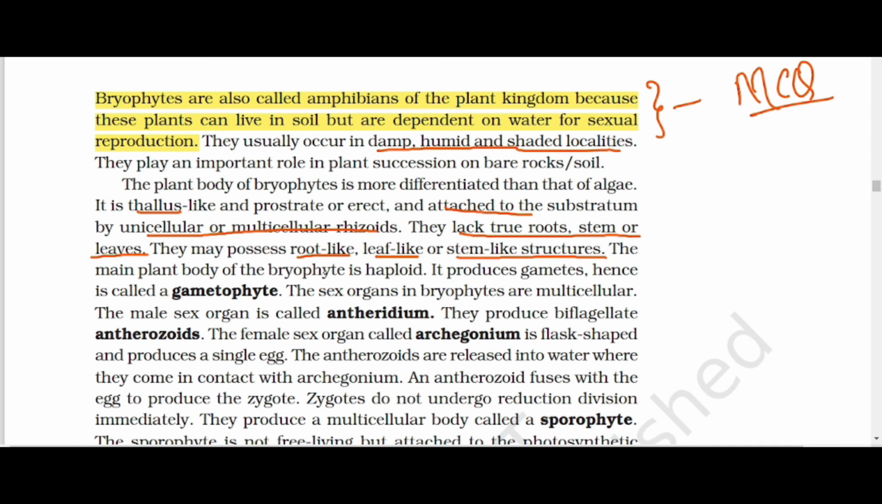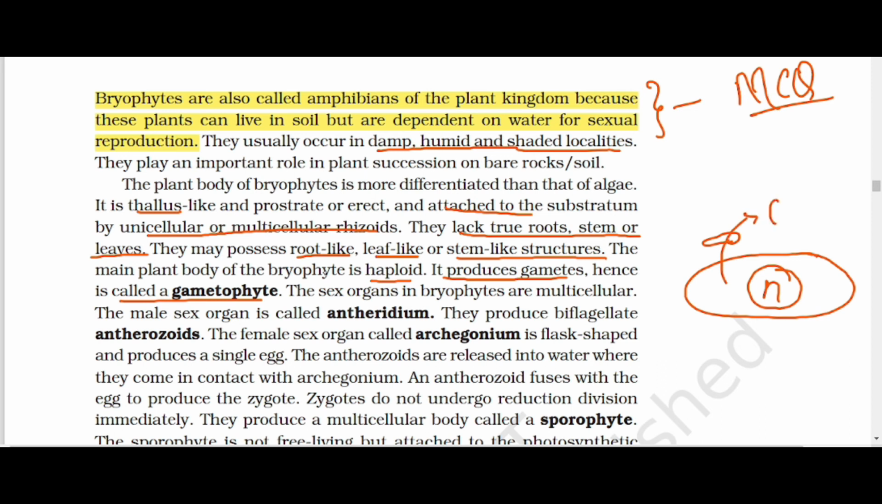Okay, the main plant body of the Bryophyta is haploid. It produces gametes, so it is called the gametophyte. See, this is the androecium or antheridiophore. It produces the male gamete.